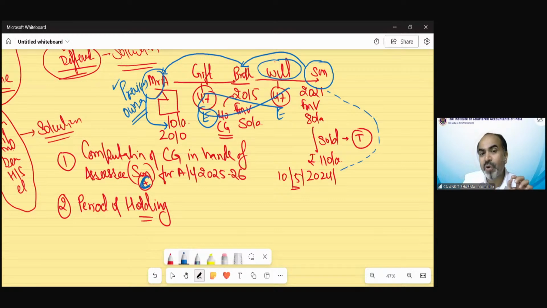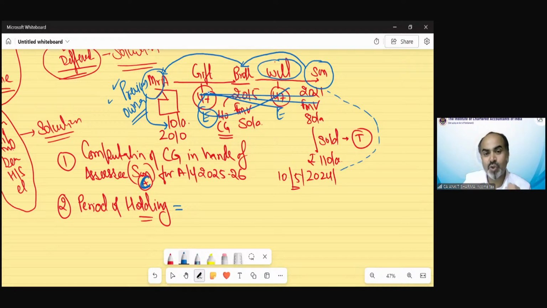So for the period of holding of this asset, you can assume that all this other information is irrelevant for the purpose of period of holding. Always remember, if these are transactions that have been exempted under section 47, we need to take the period of holding from that of the previous owner.